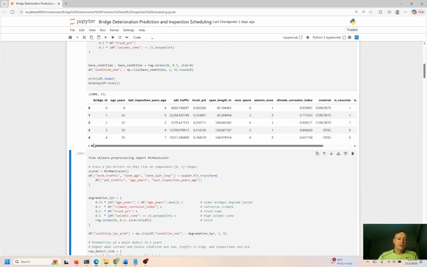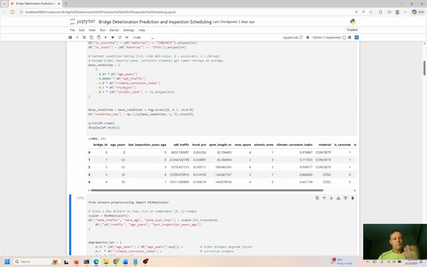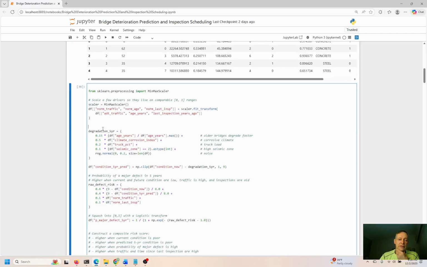So just to recap, right, we have the condition now. These are all based on metrics that we can analyze pretty easily, right? The age of the bridge, any kind of additional traffic, normal traffic, climate corrosion index, right? If you're in a cold climate or climate with a lot of moisture, humidity, a lot of heat, those could have impacts on the integrity of the structure, right? That can cause the structure to become impaired in a shorter period of time, things like this, right?